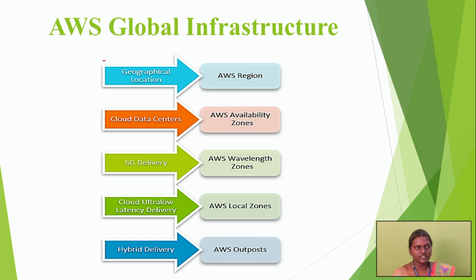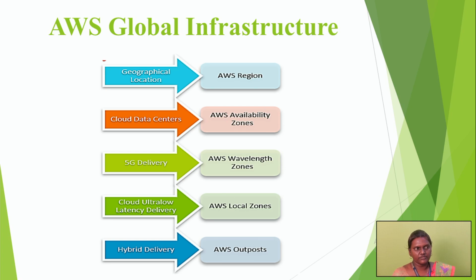In the cloud data centers we are able to store the cloud data. In that, the AWS Availability Zones are used. The next one is 5G delivery. With 5G delivery we can access the data fast, so here they use the AWS Wavelength Zones. The next one is AWS Local Zones, which are called cloud ultra low latency delivery.